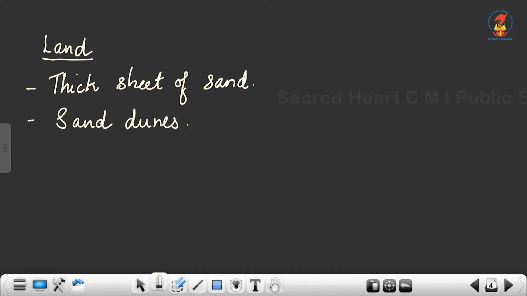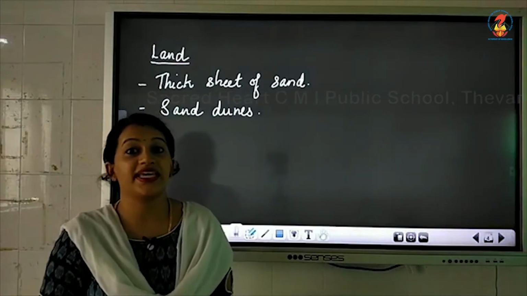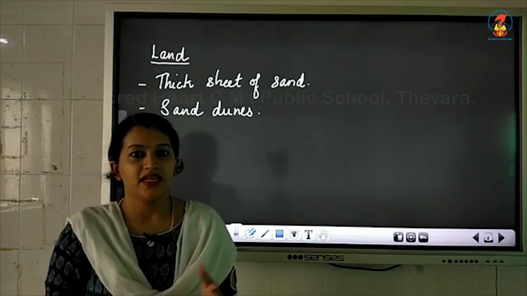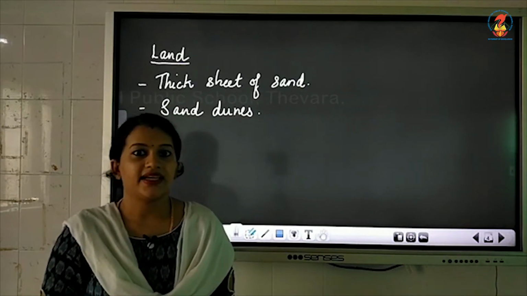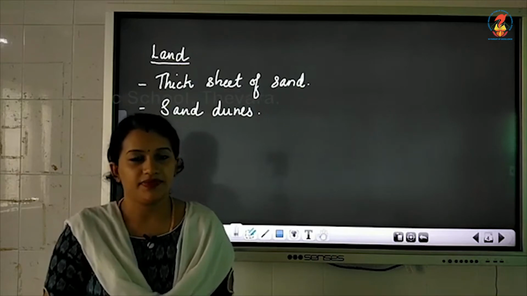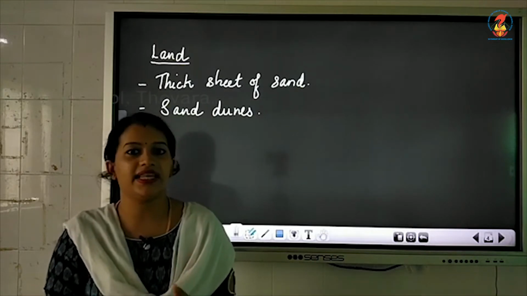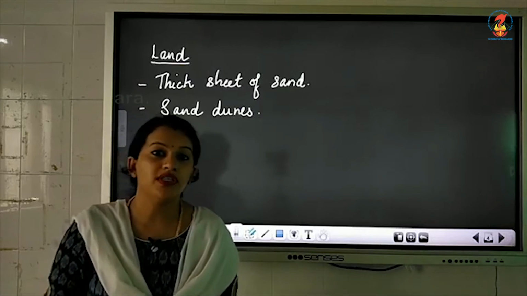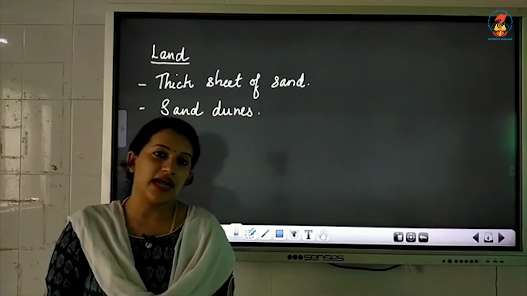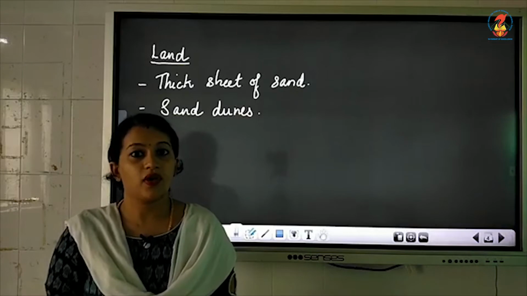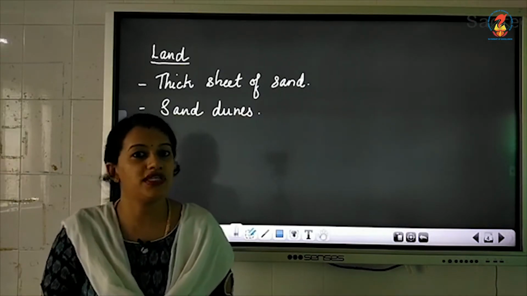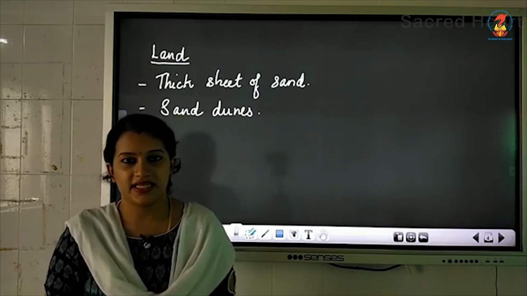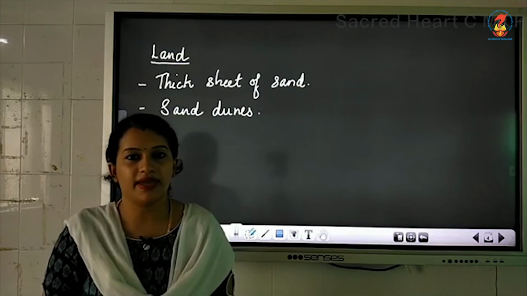Then in this desert, you will also not find many streams. Streams means small patches of water that flow, just like a very tiny river. And usually the streams are few. At the same time, most streams will remain dry throughout the year. Okay, because why? Because this region doesn't have much rainfall. The rainfall is very less in this region, and most of the streams remain dry.